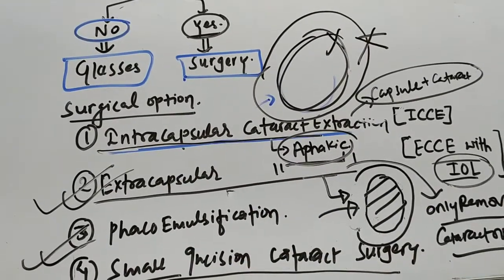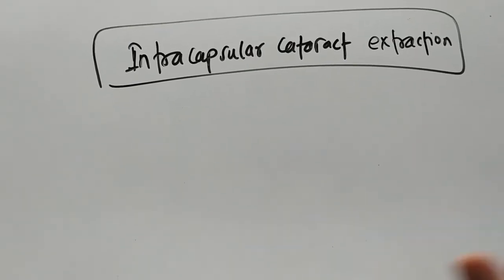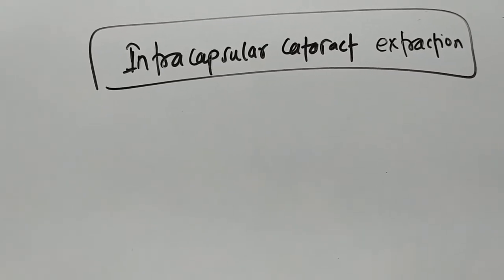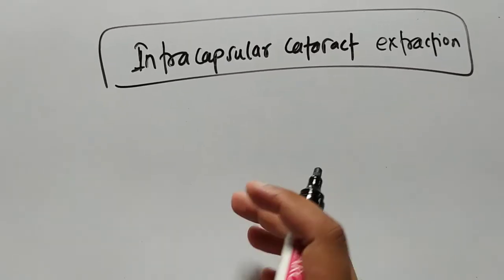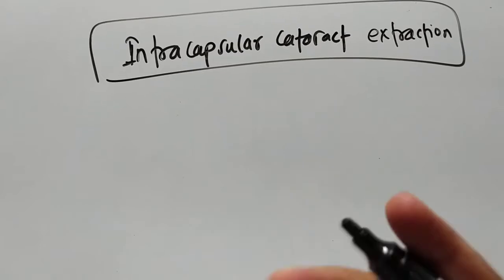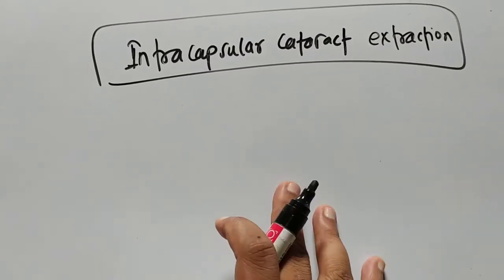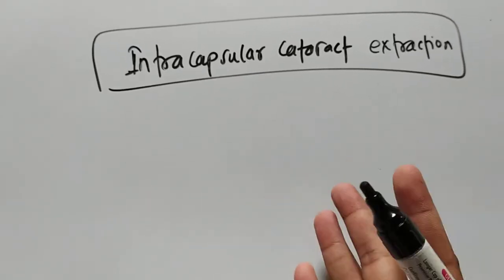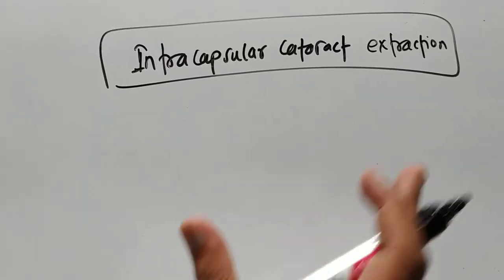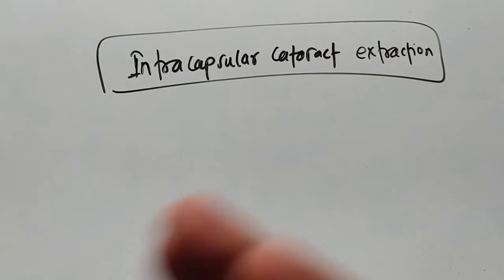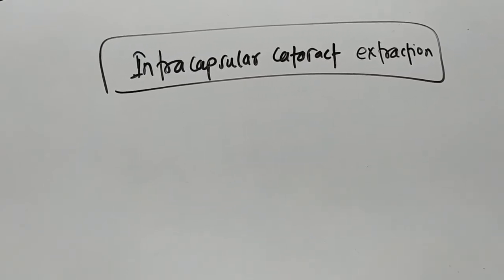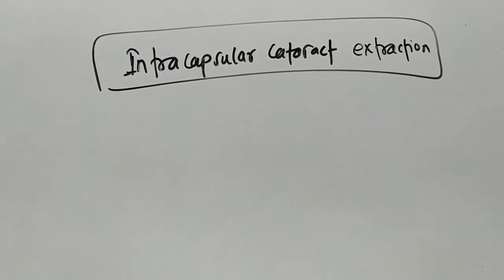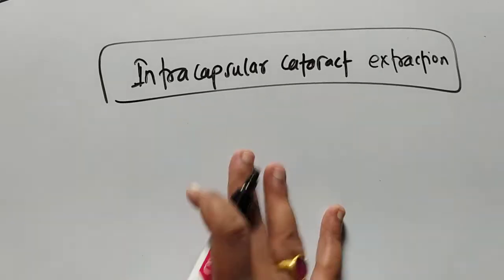Let's talk about intracapsular cataract extraction. It is usually not done nowadays, but in the exam you may be asked what the disadvantages of intracapsular cataract extraction are, and why this operation is not done nowadays. So you have to know these things. You can be asked these in your viva exams or in your entrance exam. So let's learn this.